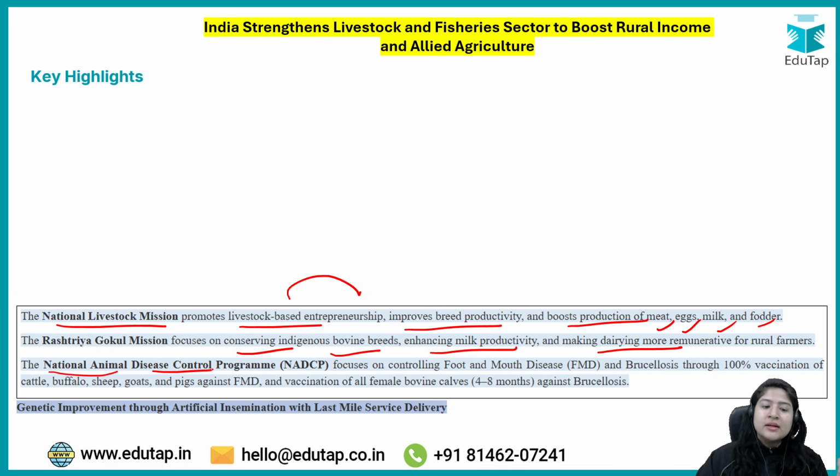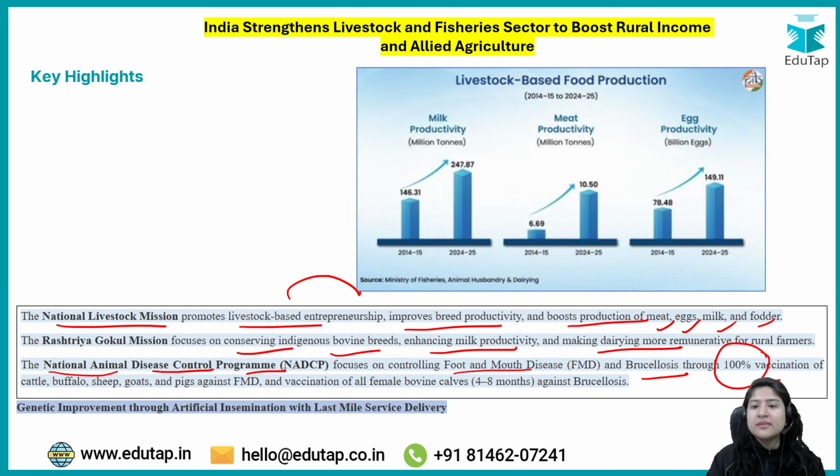Next, national animal disease control program, this is specifically for disease control, right. We have a lot of diseases, ठीक है, which can be fatal for these animals, livestock, right. So this particular program specifically deals with controlling such fatal diseases as foot and mouth disease, brucellosis, ठीक है. ये कंट्रोल करने का ट्राई, how, by vaccinating these animals. ठीक है.